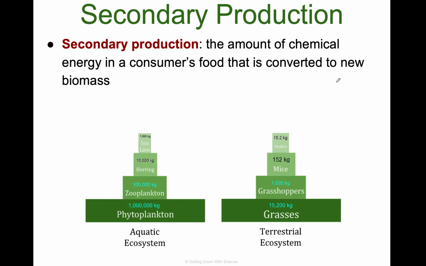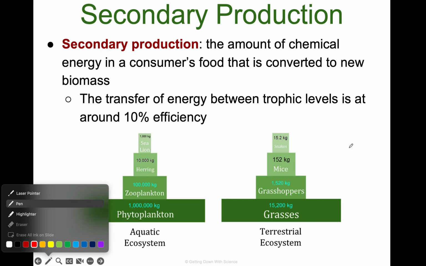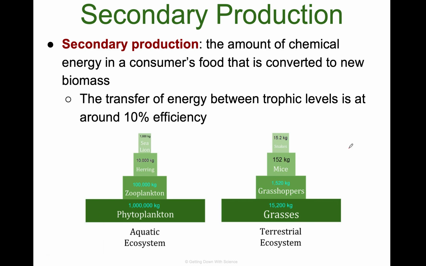All right. Secondary production is the amount of chemical energy in a consumer's food that's converted to new biomass. So we use a 10% rule for this. If you have 1,000,000 kilograms of phytoplankton, you're only going to have 100,000 kilograms of zooplankton. Going up, you lose 10%. So there's a 10% loss in efficiency across each trophic level. We call that the 10% rule. And we see that all over the place, even in terrestrial ecosystems and aquatic ecosystems. That's just kind of what it is. It's the rule, 10%. Pause here to take notes.